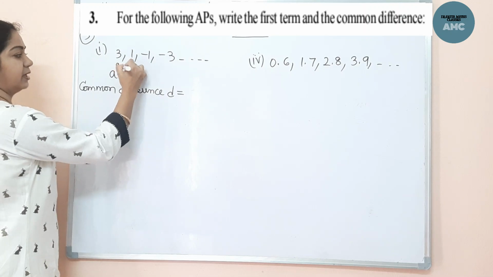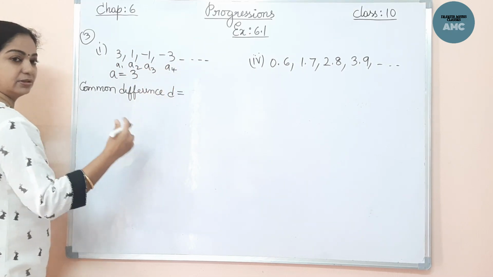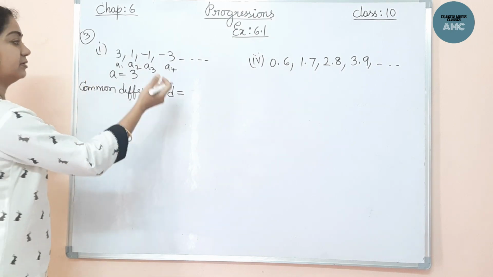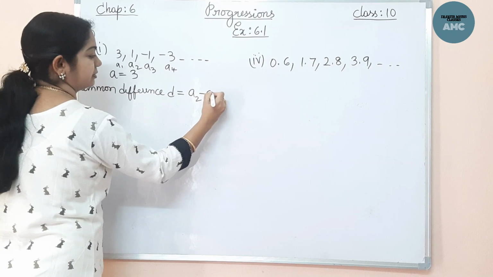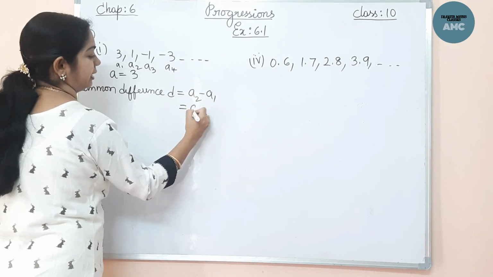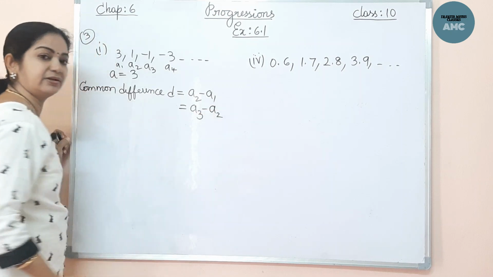If you write A1, A2, A3, A4, the consecutive terms, and subtract, A2 minus A1 or A3 minus A2, either one is the common difference.